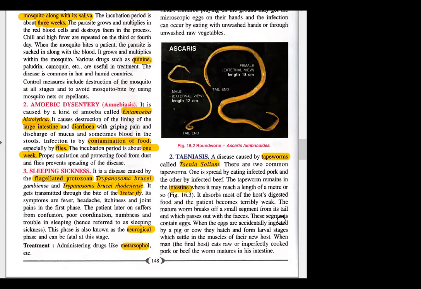These segments contain eggs. When the eggs are accidentally ingested by a pig or cow, they hatch and form larval stages, which settle in the muscle of their new host. When man eats raw or imperfectly cooked beef or pork, then we get this pathogen, this worm.